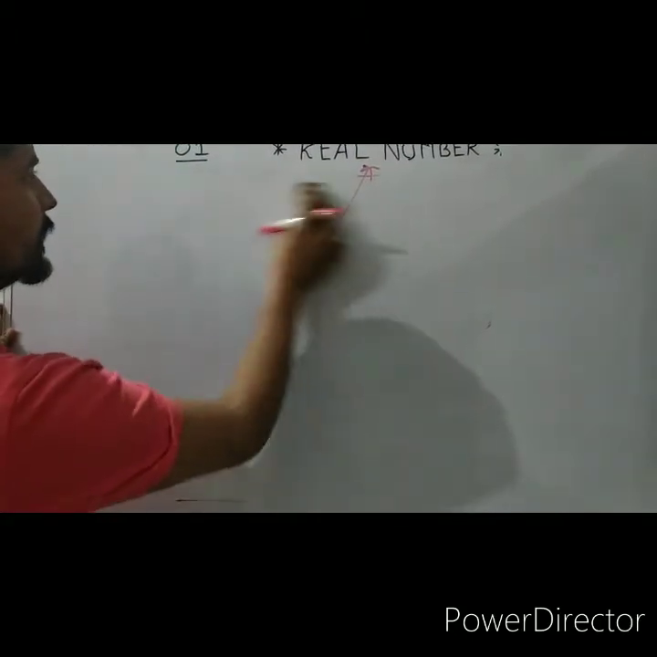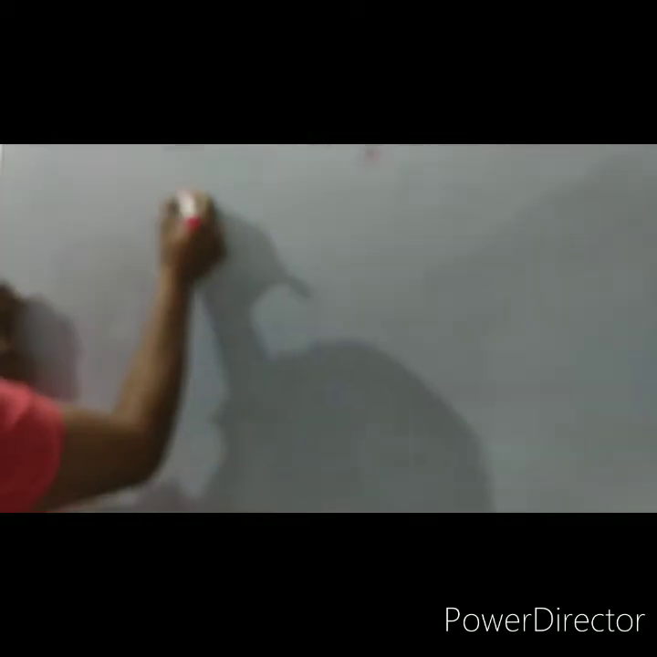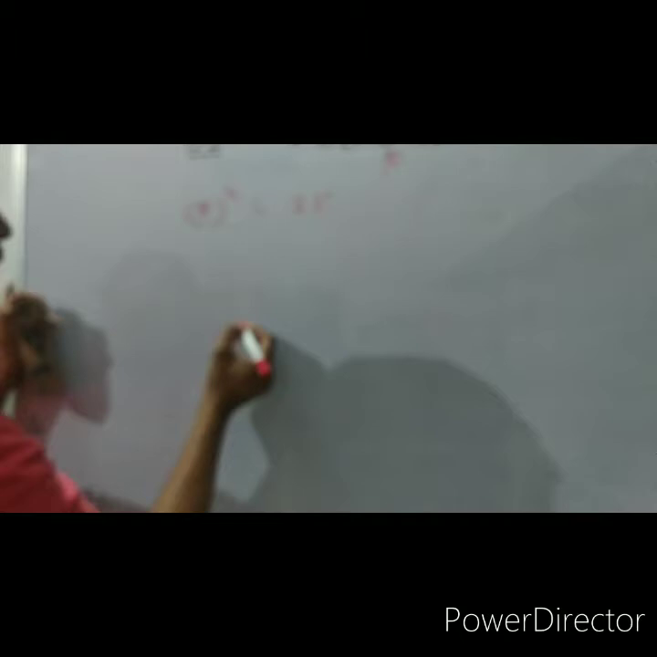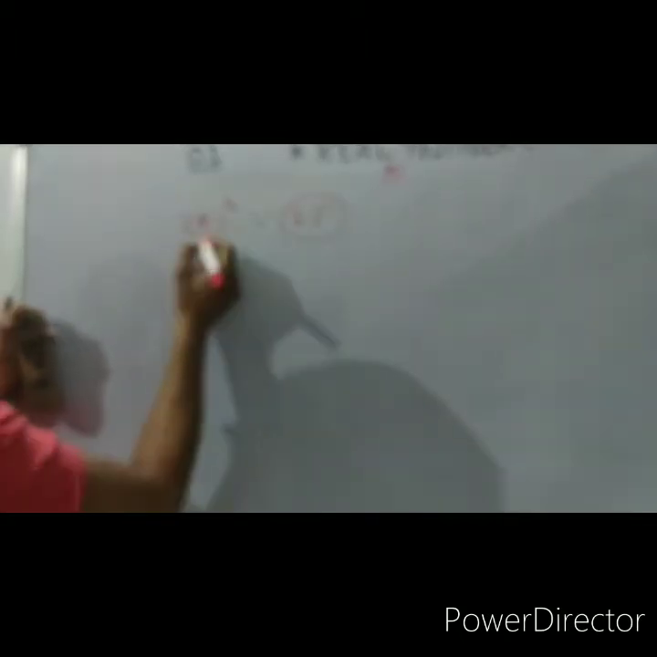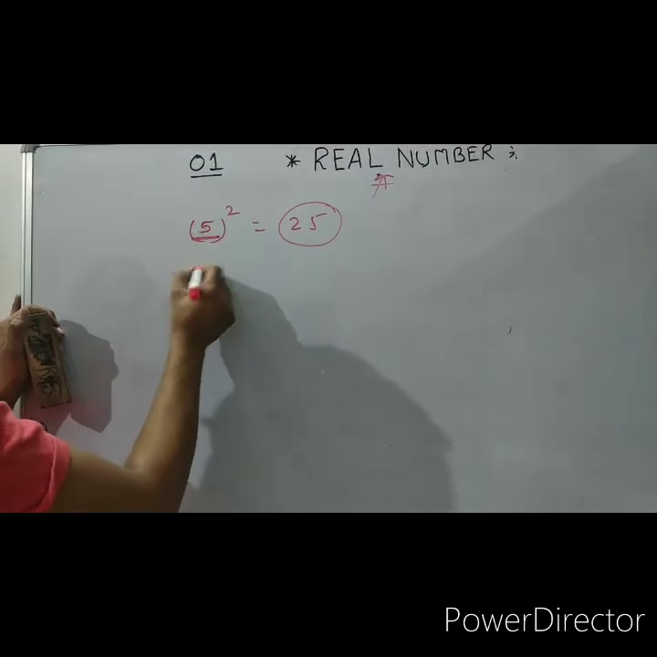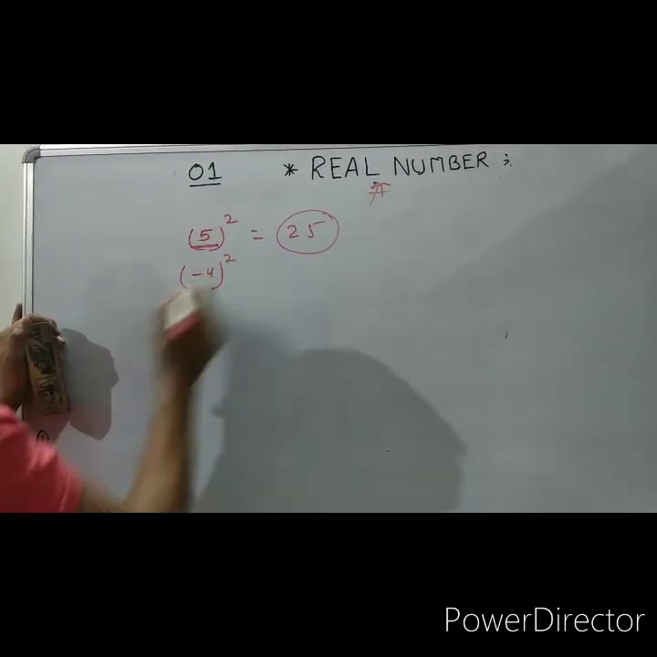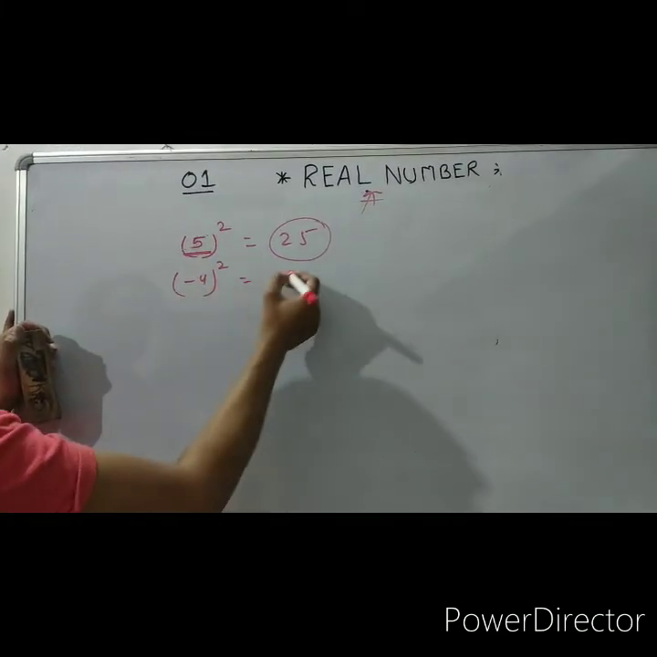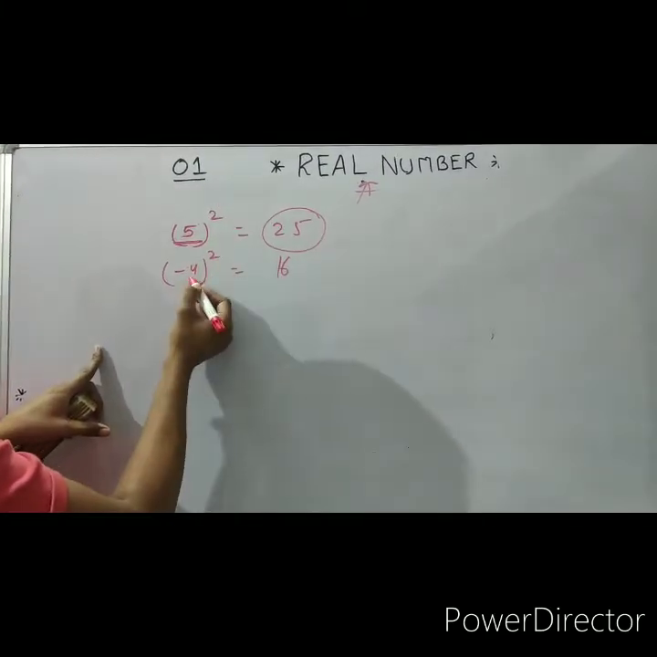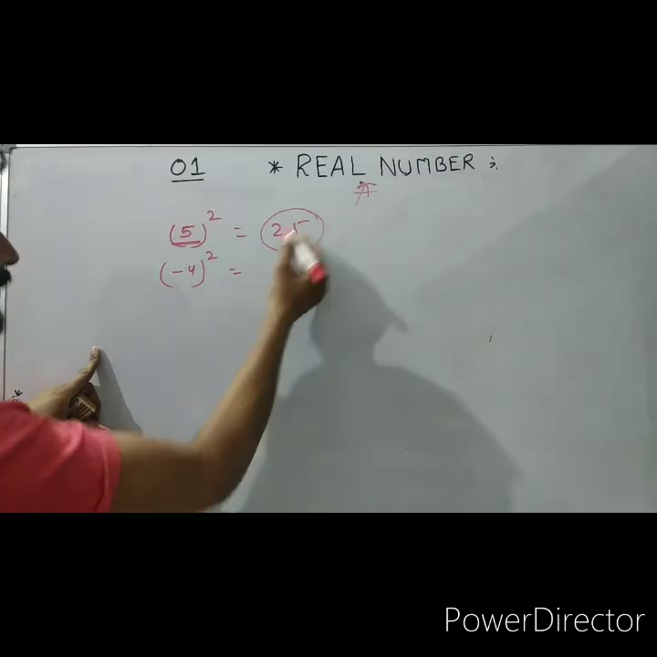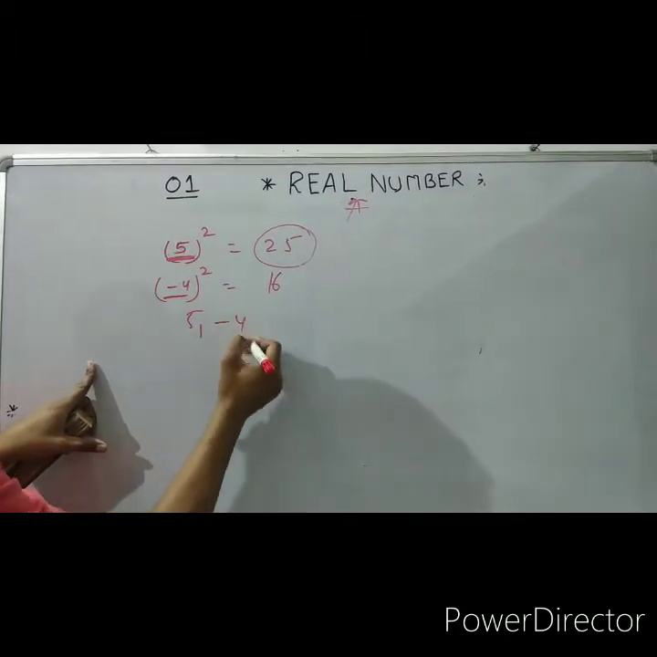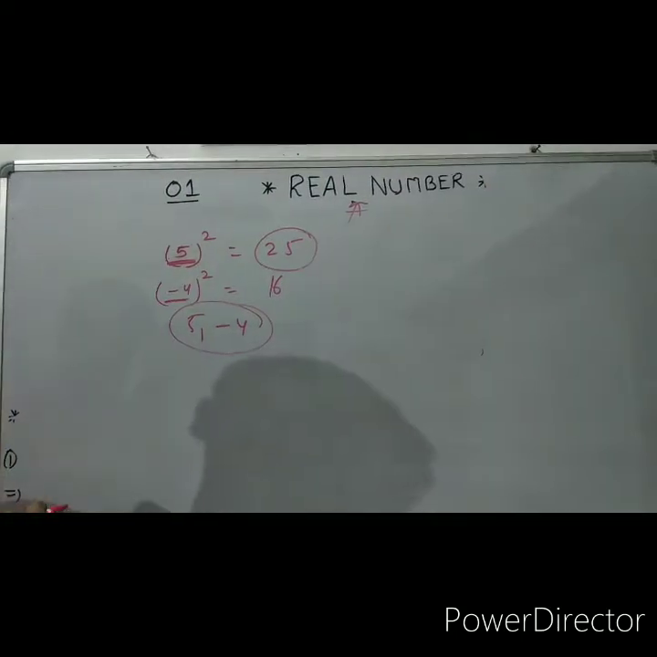Now look at another example here. Suppose it is 5. Now when we find the square of this one, it is 25. So it is positive. Then we can say that 5 is a real number. Minus 4. Now the square of this one, minus 4 squared, is also 16. Then the squares of these two numbers are positive. It is not negative. Then 5 and minus 4 are real numbers.